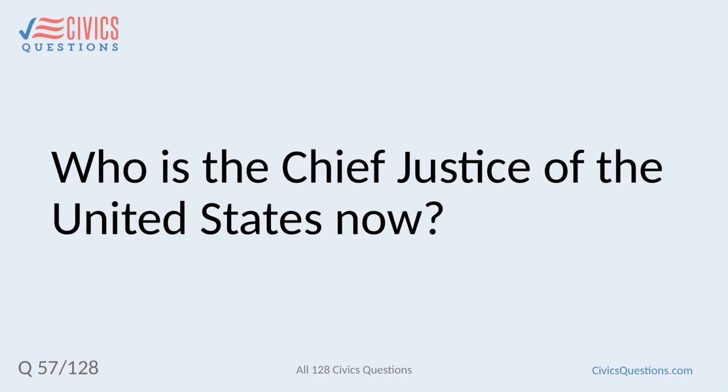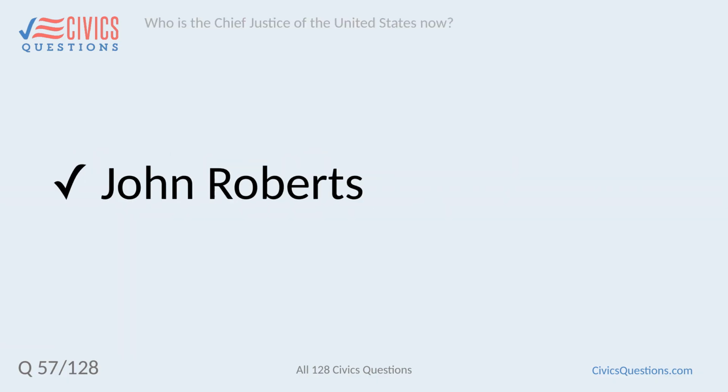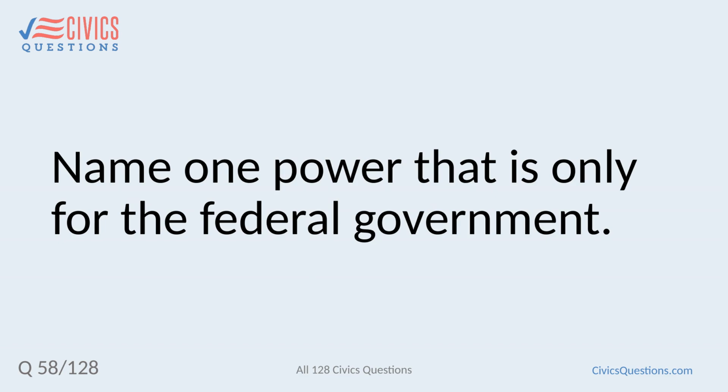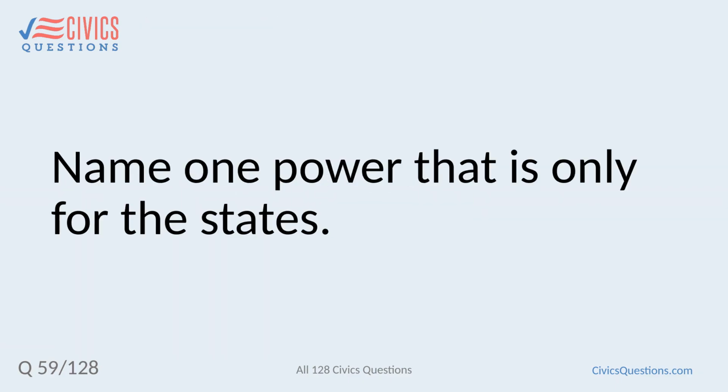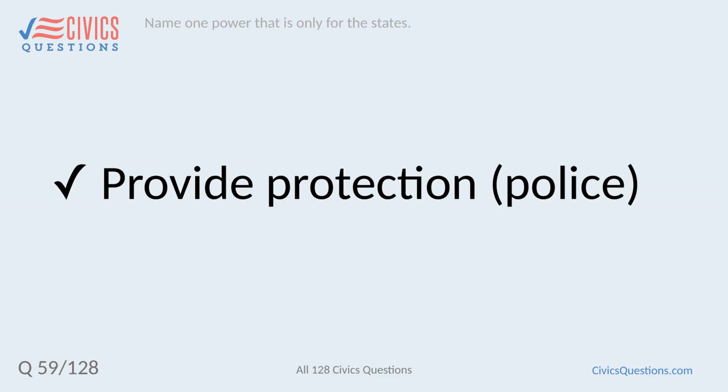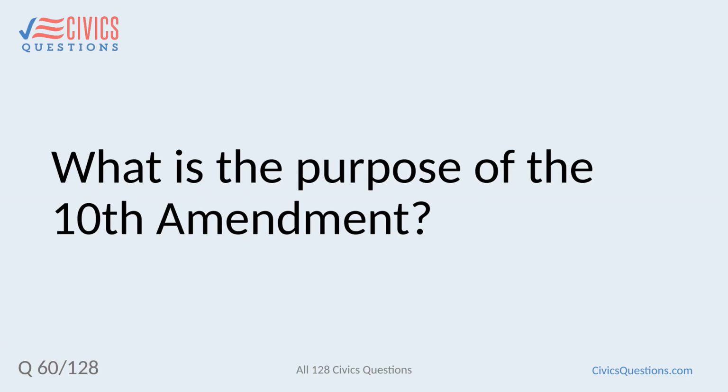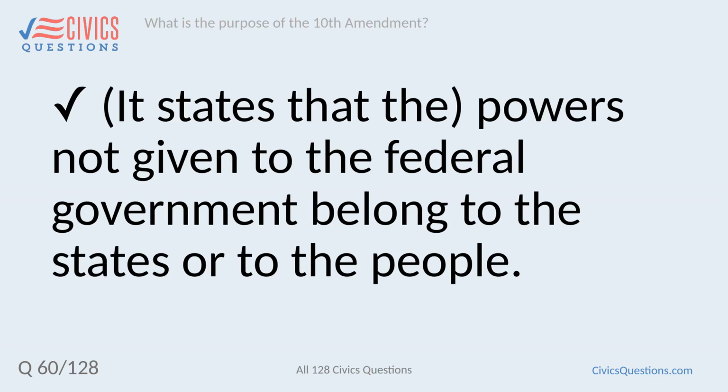Who is the Chief Justice of the United States now? John Roberts. Name one power that is only for the federal government. Print paper money. Name one power that is only for the states. Provide protection. Police. What is the purpose of the 10th Amendment? It states that the powers not given to the federal government belong to the states or to the people.